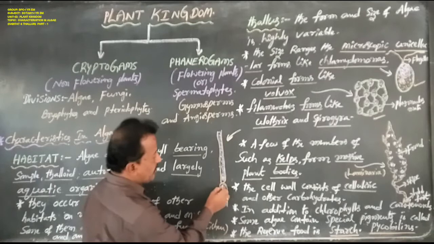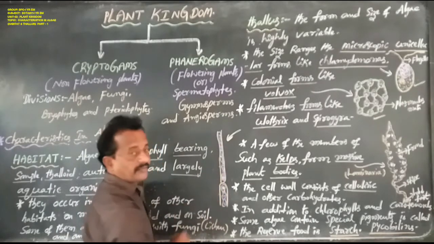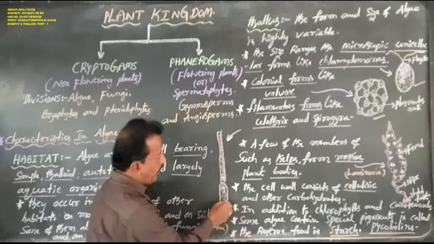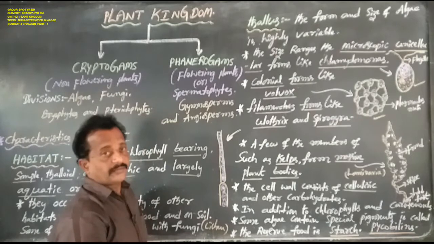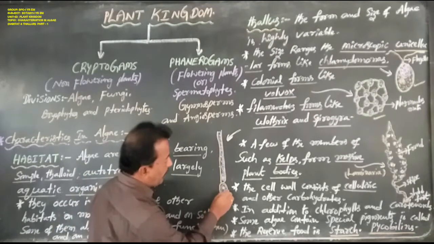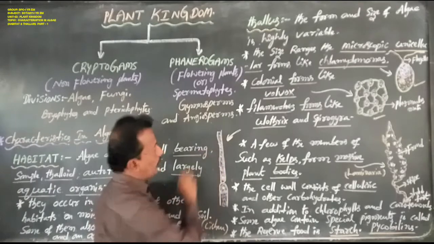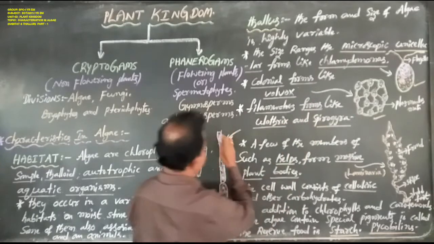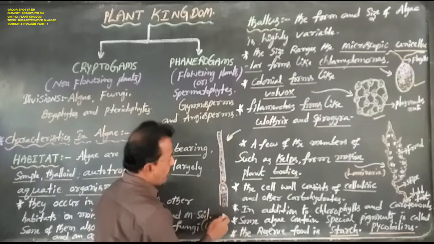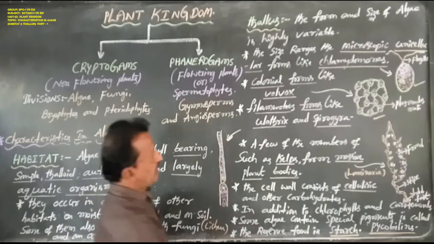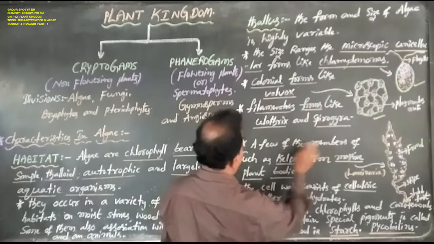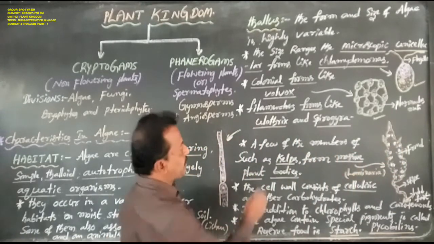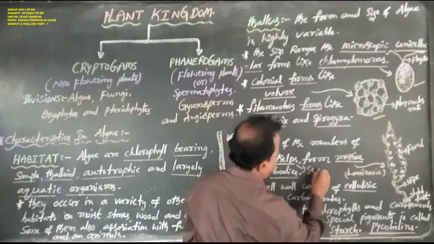This is a single cell of Spirogyra, containing a ribbon-like chloroplast and also a well developed nucleus. So filamentous forms like Ulothrix and Spirogyra are filamentous algae. Next, coming to a few of the members such as kelps. Kelps means seaweeds.